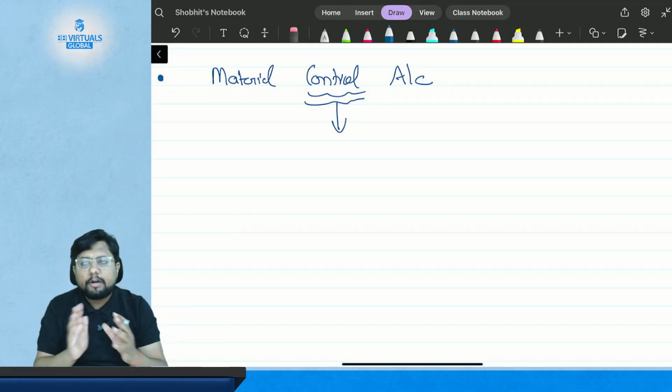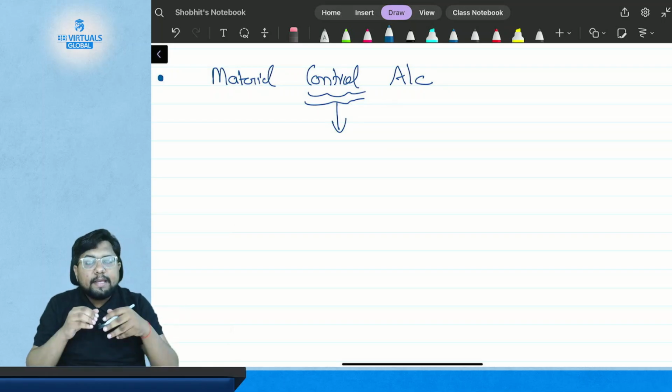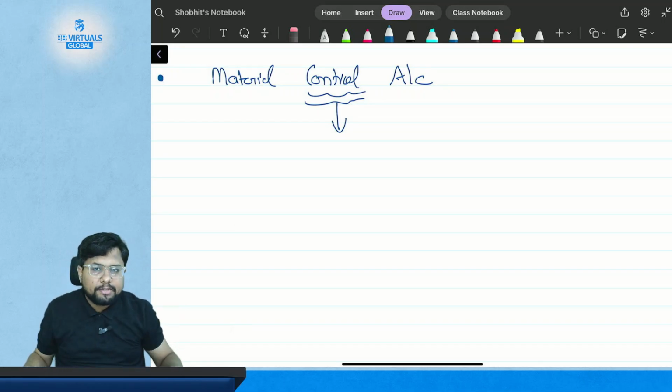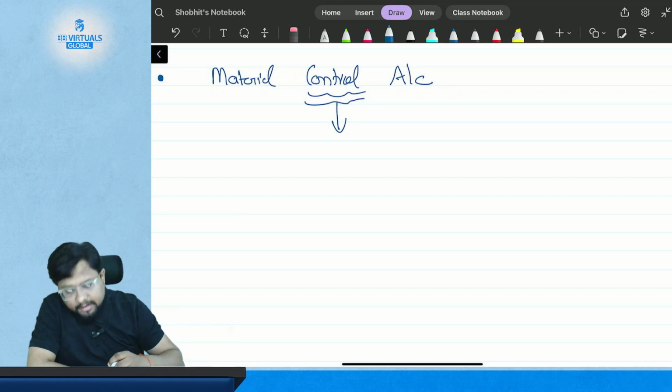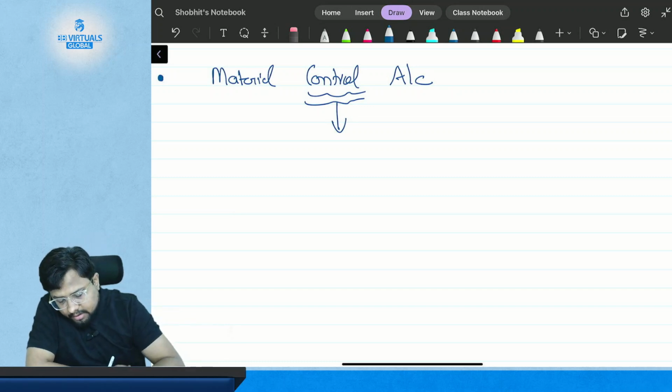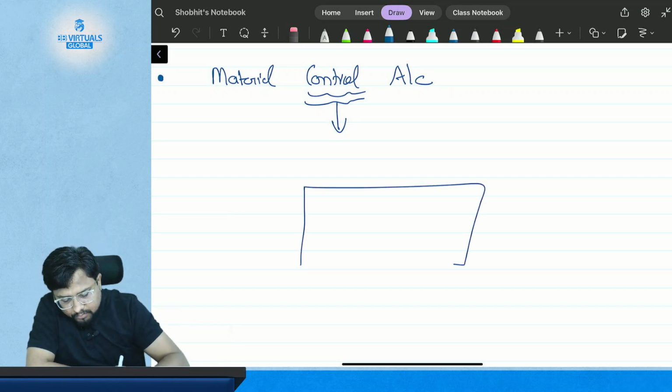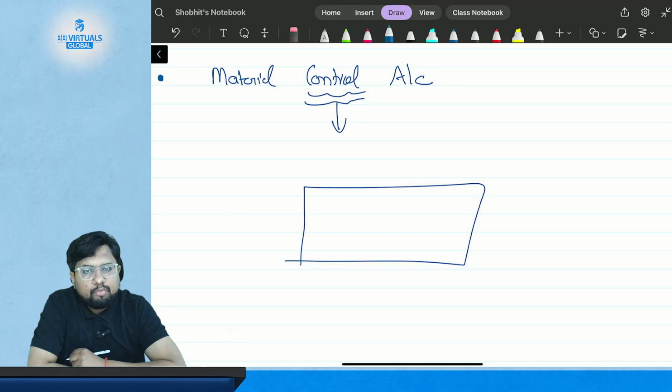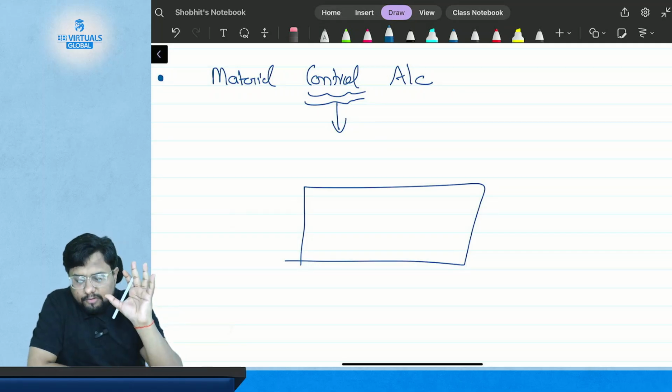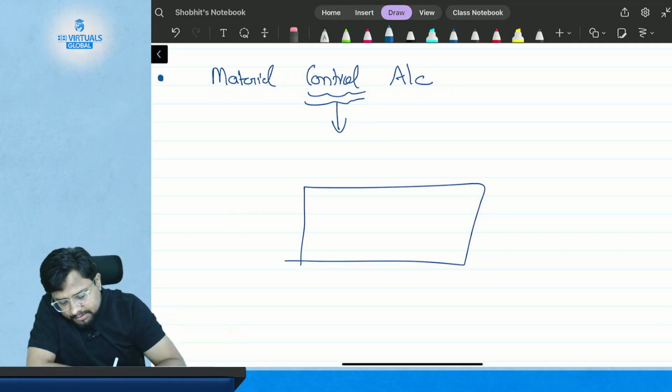But in the material control account, when we are talking in the sense of management accounting, what is the meaning? Just consider the material control account as a pool of transactions, or a box of transactions. Suppose this is the material control account.